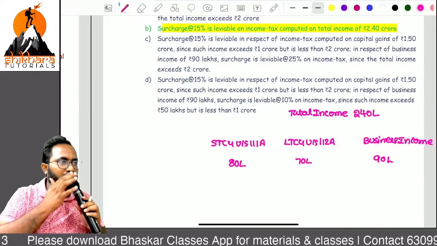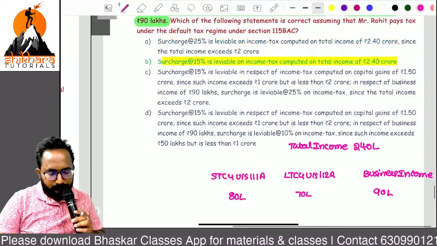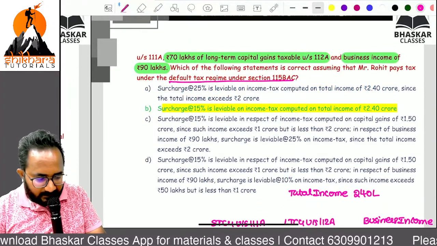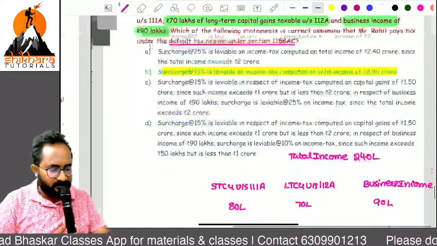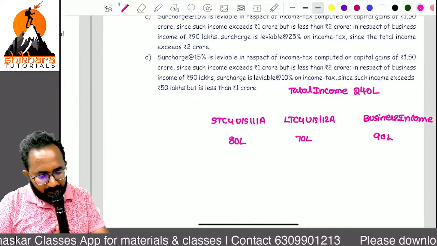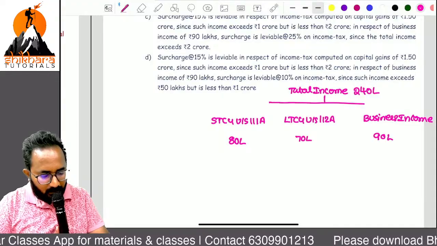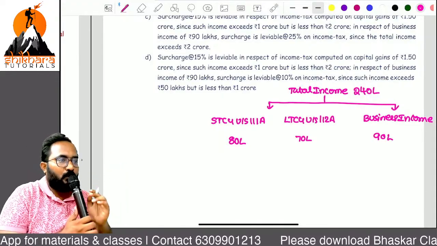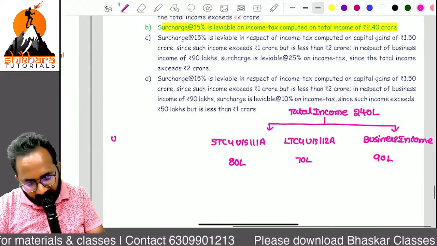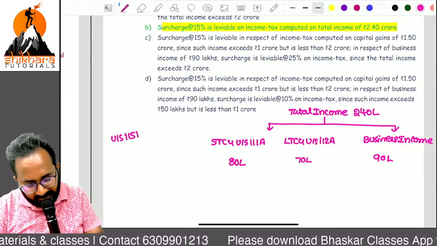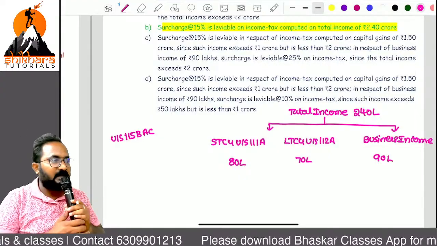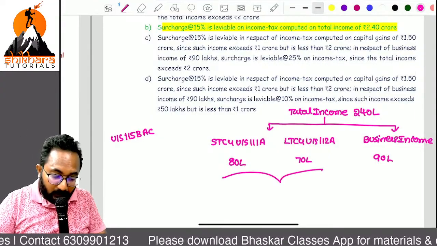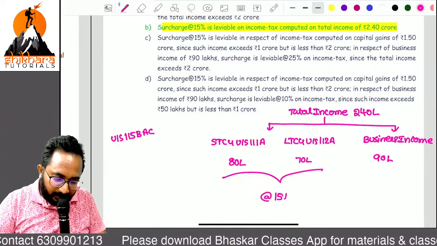So that is more than 2 crores. Here the assessee is following the default tax regime under section 115BAC. If the total income consists of other income as well as normal income, generally more than 2 crores under section 115BAC, what is the surcharge rate? 25. But on these incomes we have to restrict it with 15%.